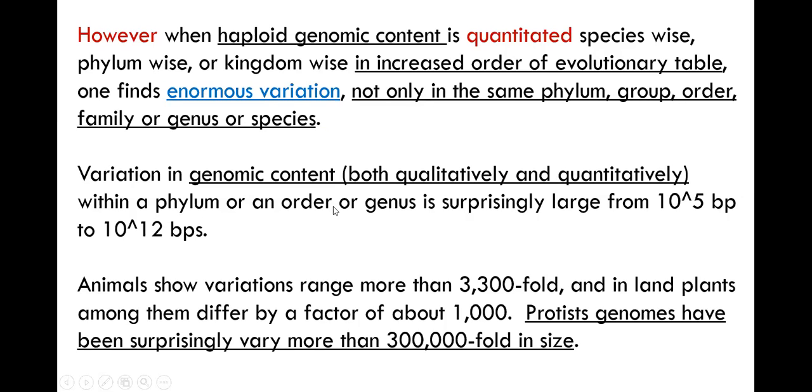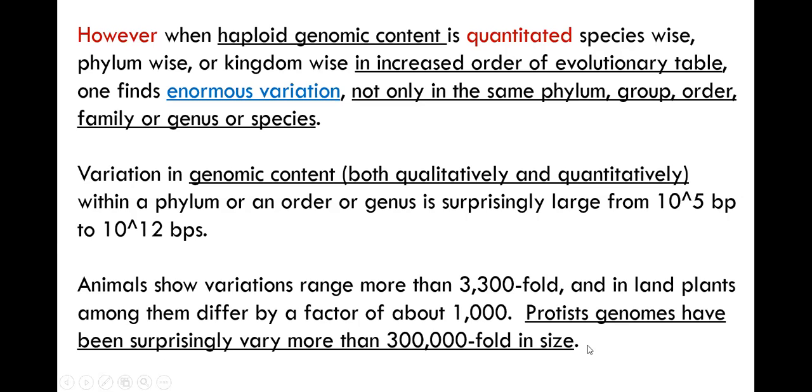In terms of a phylum or order, there is a variation of approximately 10 power 5 times in base pairs compared to one species compared to one phyla. Sometimes it's 10 power 12 base pairs variability in the genomes. It is not always similar. In animals, taking eukaryotes, the variability is 3,300 fold, plants 1,000 fold, and among the protists, from protist A to protist Z, you may sometimes find a 3 lakh fold change in